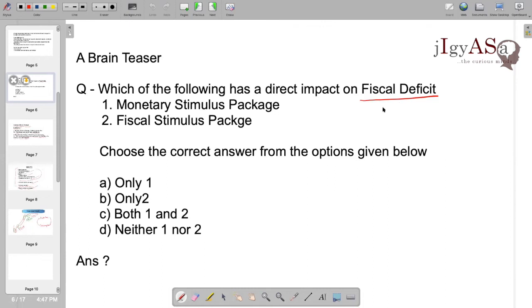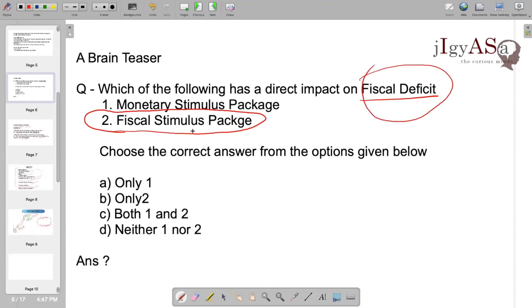So if the government's expenditure increases, how does the expenditure increase? When a fiscal stimulus package is given by the government, because it gives from its own pocket. So the revenue decreases and its expenditure increases, and directly the fiscal deficit increases. But a monetary stimulus package does not have much to do with the pocket of the government. It is related to the bank. So directly, the fiscal stimulus package is impacting the fiscal deficit. So the answer is B.